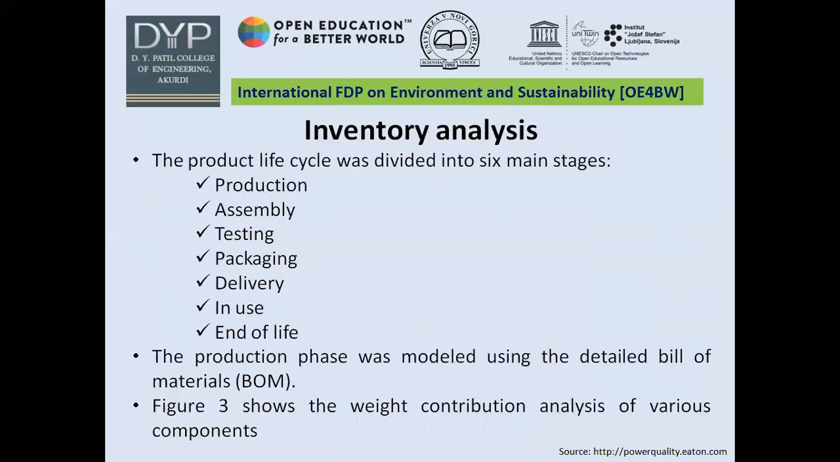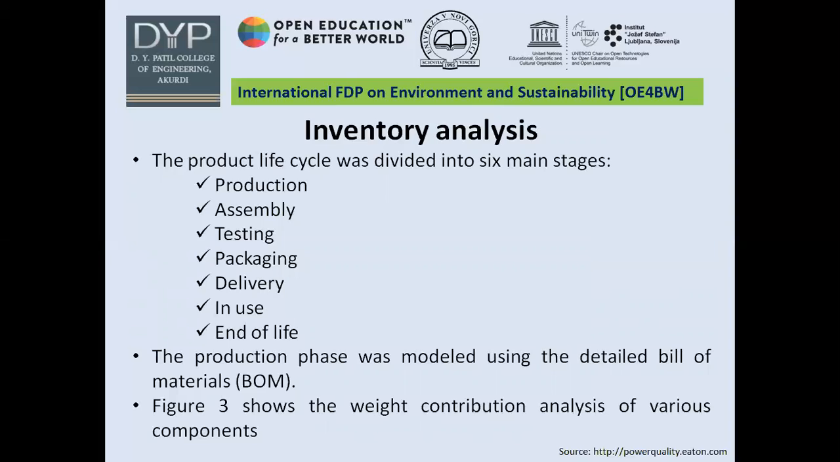Then the inventory analysis was carried out. For carrying out this inventory analysis, the product life cycle was divided into 6 main stages. First is production, then assembly, testing, packaging, delivery, in-use, and end of life. And this production phase was modeled using detailed bill of material from the different store sections and different production sections.